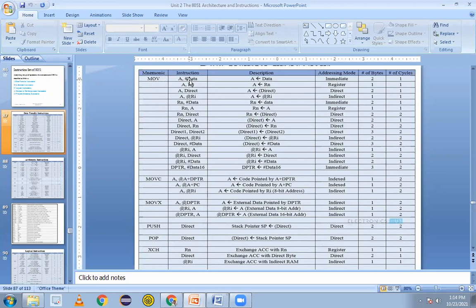Now how is move written? A comma hash data. Hash indicates immediate addressing. We have to see addressing modes also. This is called the destination operand, and this is called the source operand. So data always goes from the right to the left side. This data available here goes into the A register. That is the meaning of move.